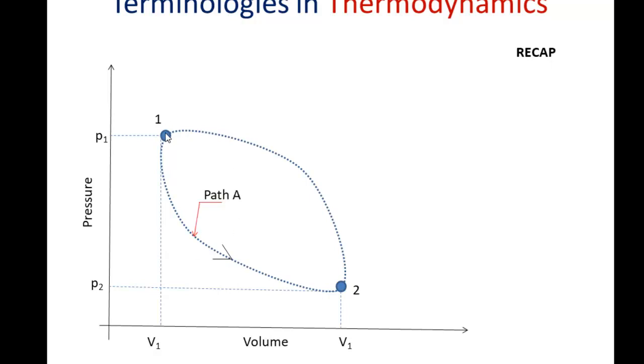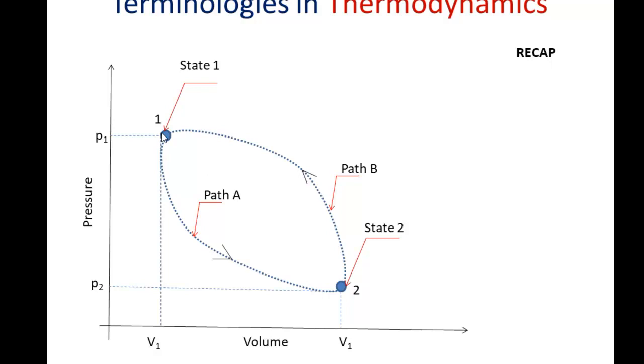Okay, the system has undergone a process, or a change of state, along path A from state 1 to 2. Now from state 2 it is going to undergo another process. Second process the system is going to undergo. Assume that during the second process it is going to follow the path B. This is path B, and the system is going to come back to its original state, state 1, from state 2 during the second process. Right. So this is state 1 and this is state 2.